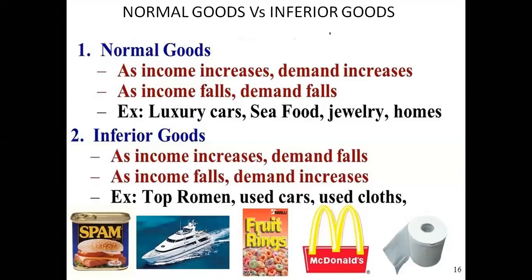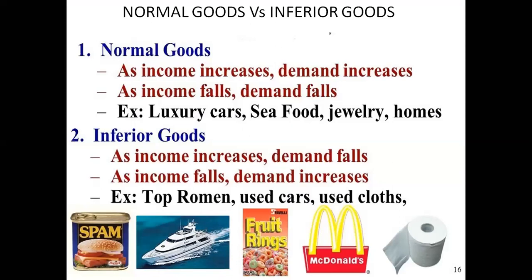Normal and inferior goods are both related to income. First of all, they are related with income only, right? Normal goods are those which have a positive impact of change in income. For example, if income increases, then the demand for normal goods also increases, and if income decreases, then the demand for normal goods also decreases, right?